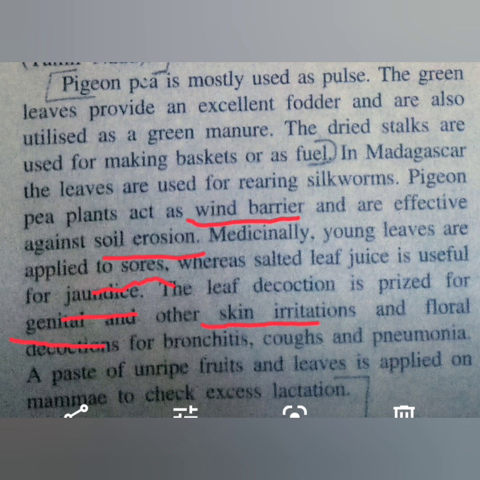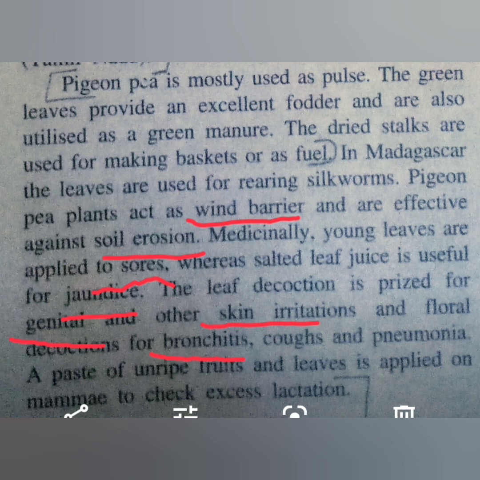Whereas the decoction obtained from flowers can be used for diseases related to the lungs, such as bronchitis, cough, and pneumonia, and some other diseases related to the respiratory system.